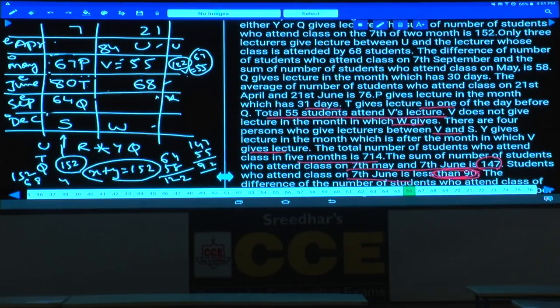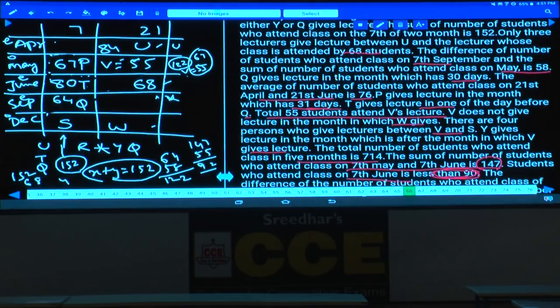Only 3 students give lecture between 6 U and 68. Difference between the number of students who attend 7th September and sum of the number of students who attend on May is 58. Q gives lecture in the month which has 30 days. Average number of students who attend class on 21st April, 21st June is 76, that is 152, we have taken that one. And P gives lecture in the month which has 30 days, that is May 7th. And T gives lecture in one of the days before Q, T is before Q.